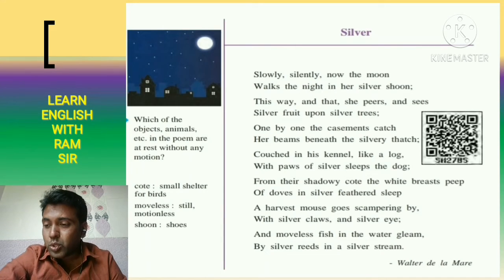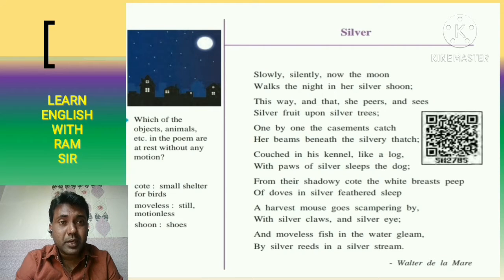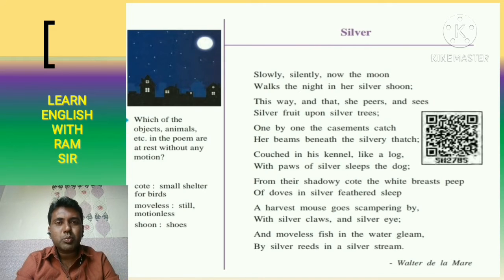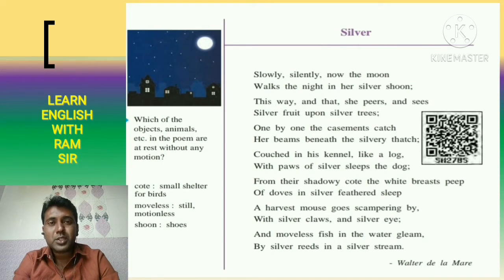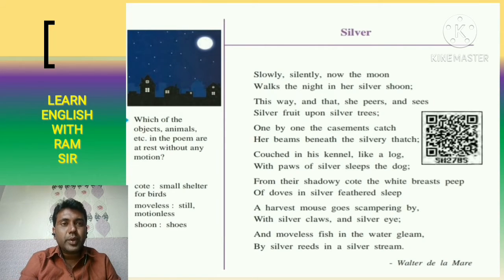So here, as the moonlight shines over some of the elements, the human settlements, it means, of course, remember, now this moon is going towards each and every human settlement, and now the moon is converting all the elements into a beautiful silver color. So let's see, this way and that, she peers and sees silver fruit upon silver trees.